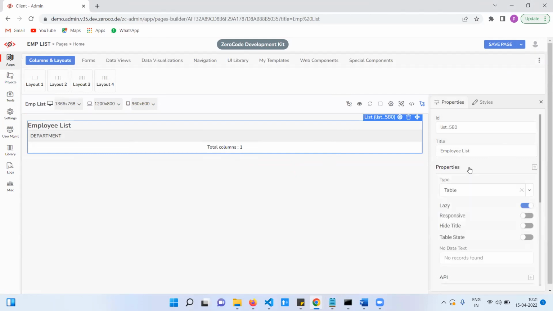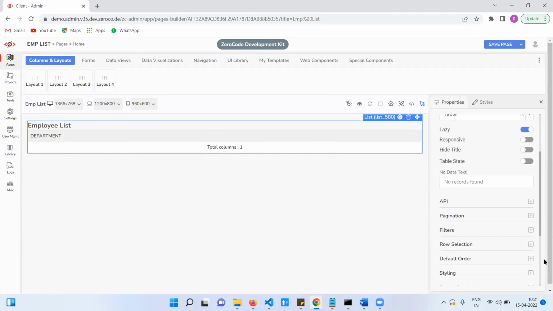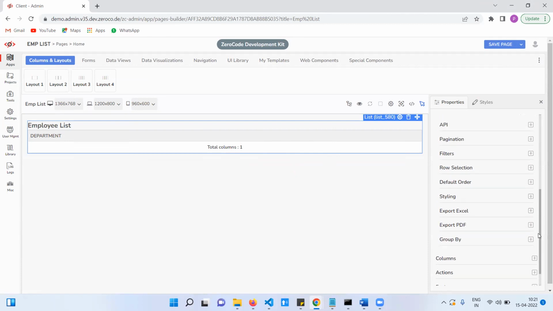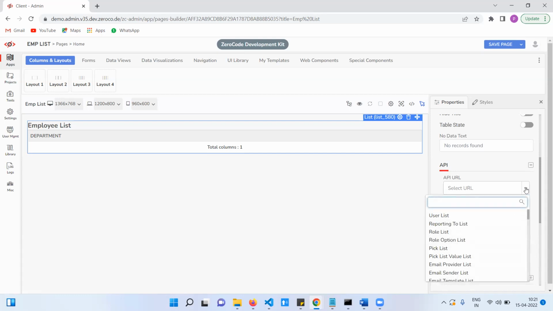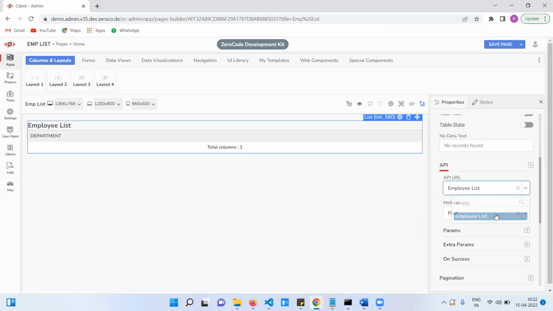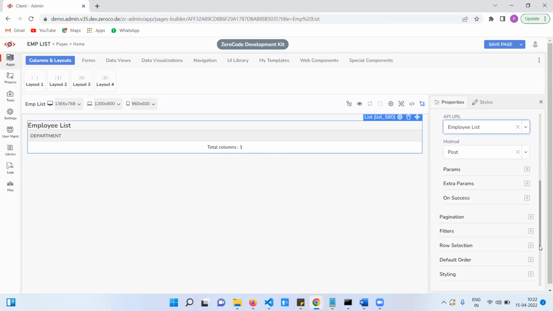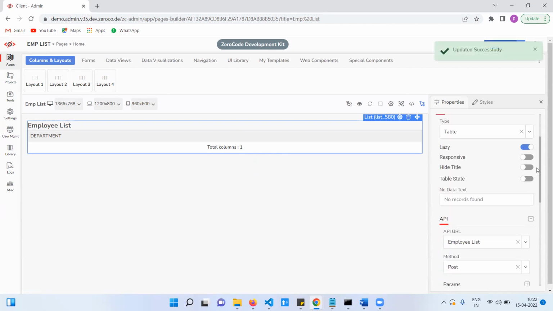we have properties. In the properties, we have API. Here we need to select that API. Which API is it? Employee list. This is the post method. So additional parameters, these are no need. Click on save.